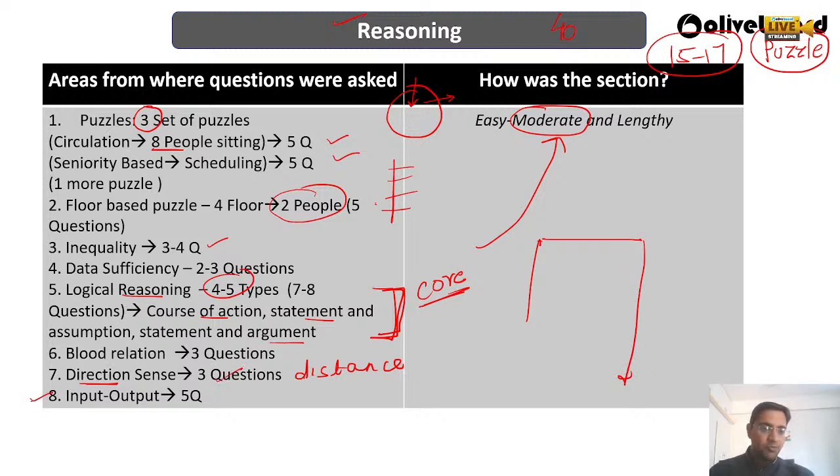Then input output, obviously a very important question, where 5 questions came from here: some input we are putting, and what output is coming. So these were some of the very important core topics of reasoning, and it is very easy to score marks over here because the paper is very moderate, right?